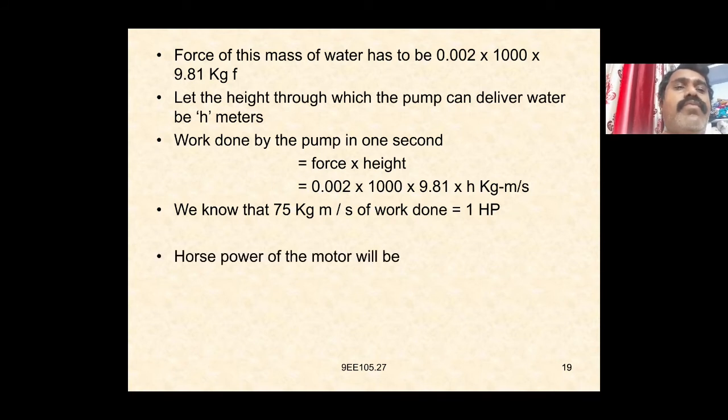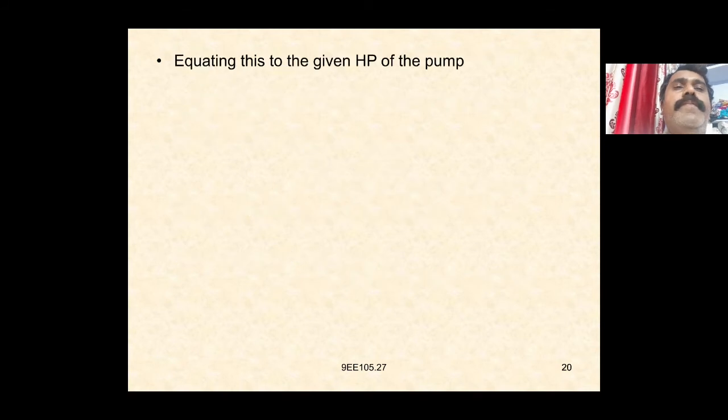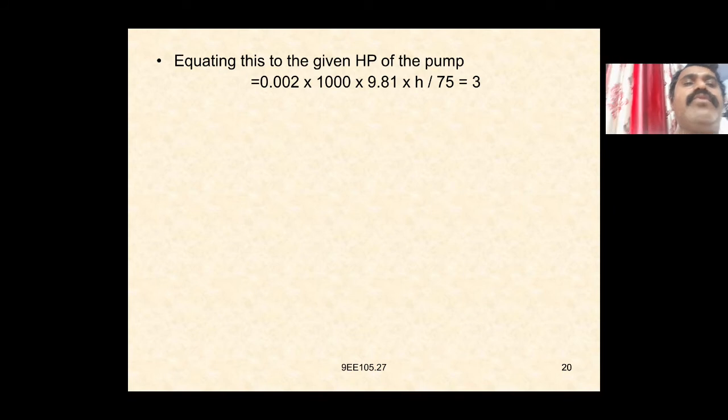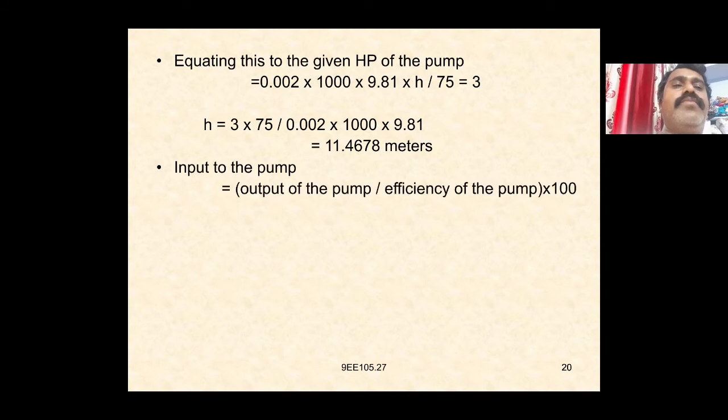So the horsepower of the pump will be 0.02 into 1000 into 9.81 into h by 75 HP. Equating this to the given HP of the pump, 0.02 into 1000 into 9.81 into h by 75 is equal to 3. H is equal to 3 into 75 divided by 0.02 into 1000 into 9.81, which is equal to 11.4678 meters. Input to the pump is equal to output of the pump divided by efficiency of the pump into 100, which is 3 by 85 into 100.